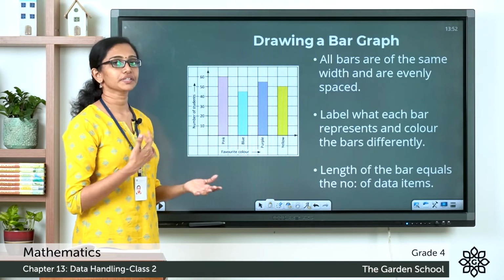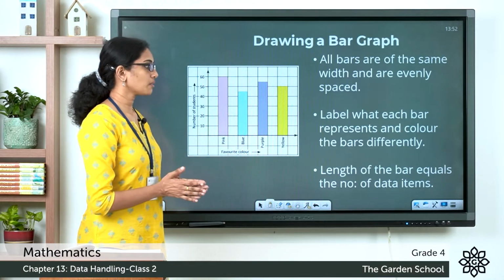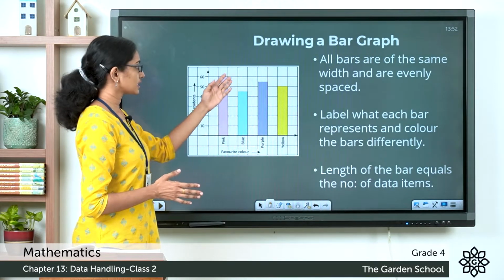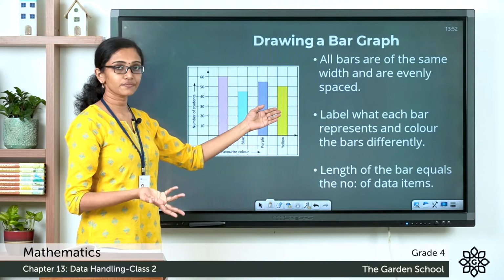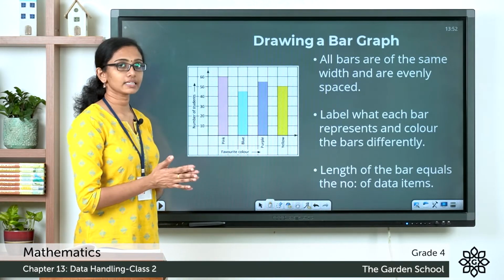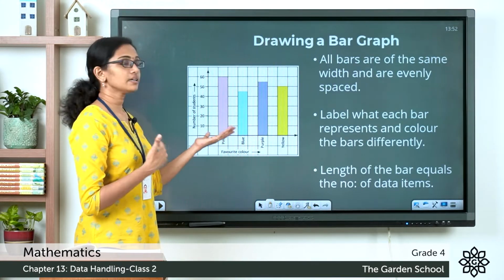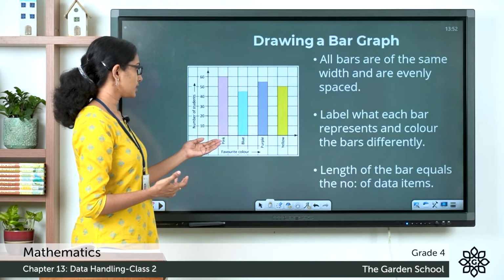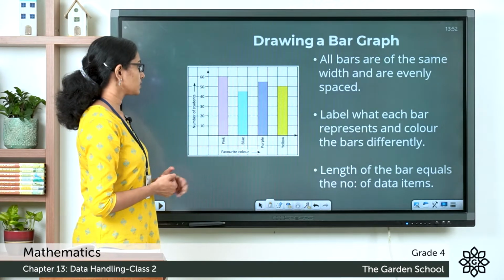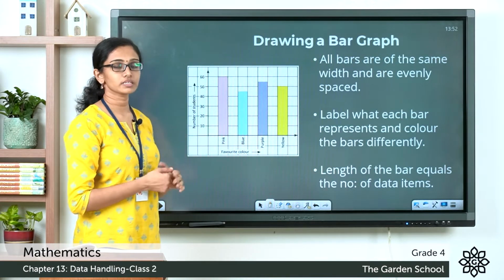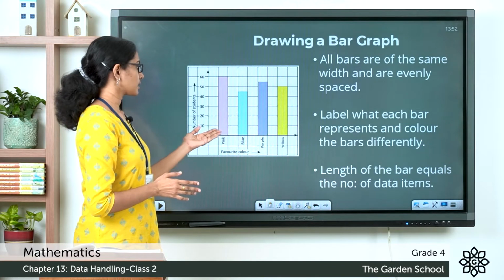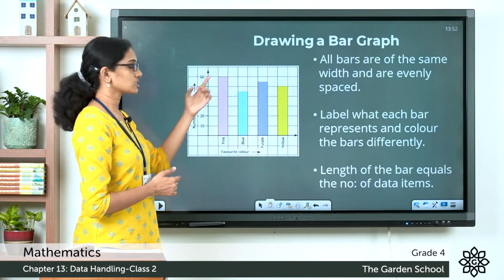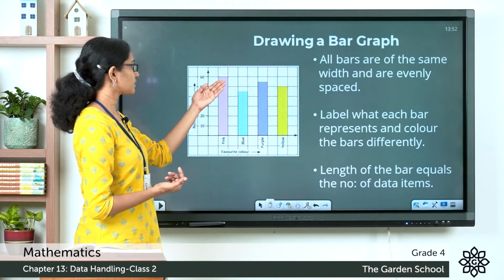Now the third thing that you have to keep in mind is that the length of the bar equals the number of data items. So here you can see the different bars are of different lengths. So the difference in the length will correspond to the difference in the values or the number of data items. So for example, here this bar graph is about the favorite color of a number of students in a class. So the first strip with the label pink, it is the favorite color of how many students? 60 students. So 60 students' favorite color is pink.